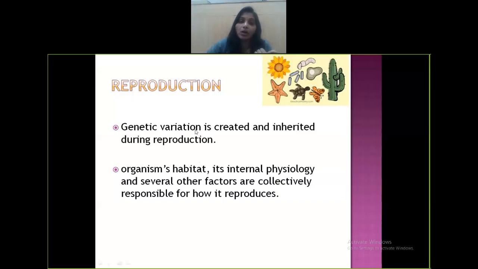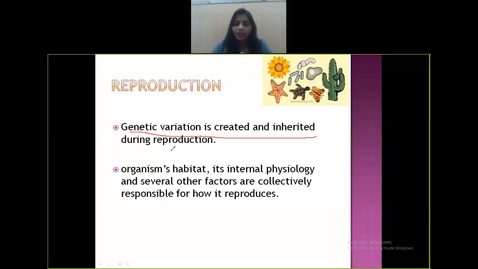Reproduction is important because there is genetic variation. There is genetic variation during the process of sexual reproduction. There is a genetic variation which is being inherited, and it is carried on from one generation to the next generation. It's a biological process where the species inherit the characters. Why do they inherit the characters? They inherit the characters because there is genetic variation. That's why reproduction is important.